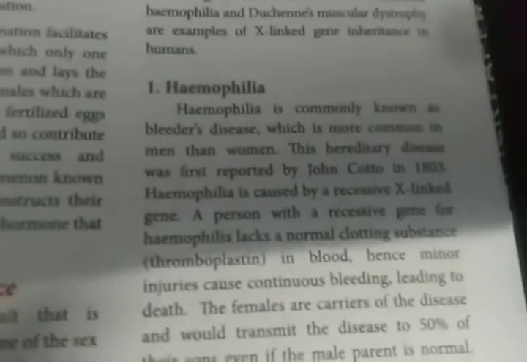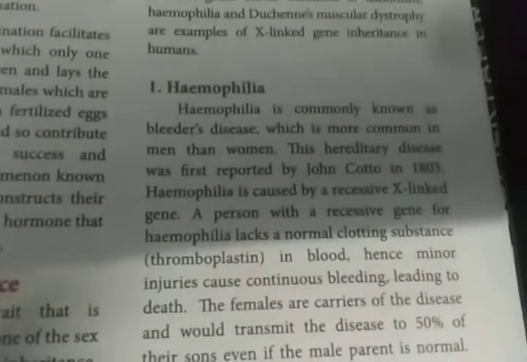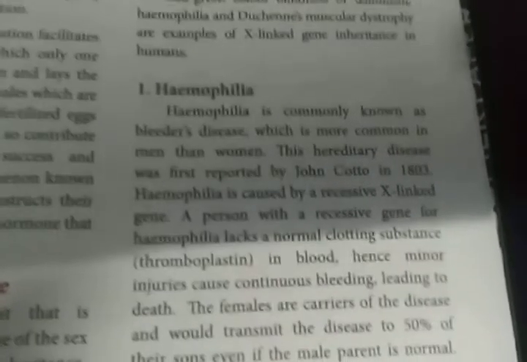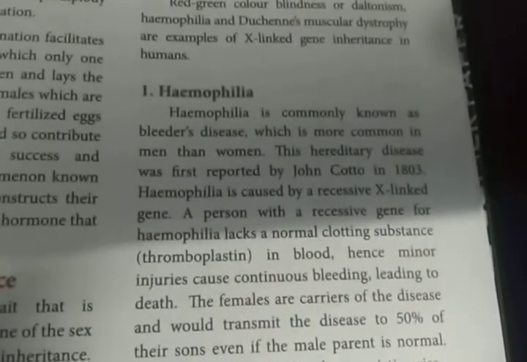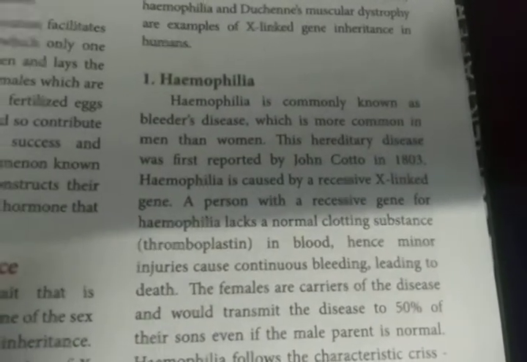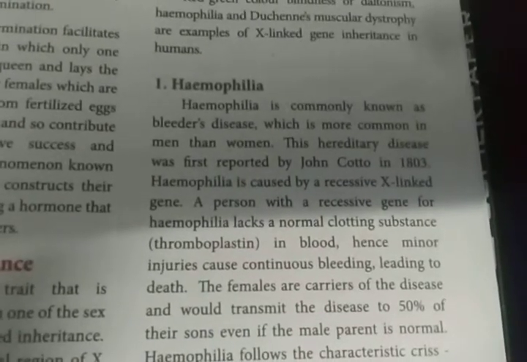Then for example, hemophilia. Hemophilia is commonly known as bleeder's disease. If any small wound occurs, that individual's body cannot clot the wound. Usually, blood clotting will occur within a minute or within 5 minutes for a normal human being. But those with hemophilia have this disorder.